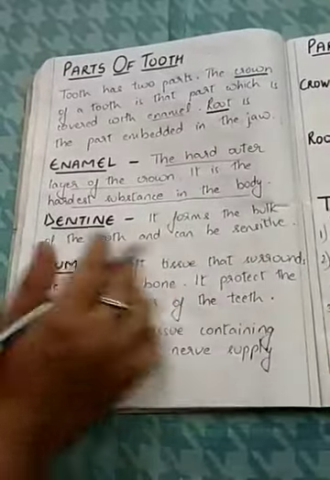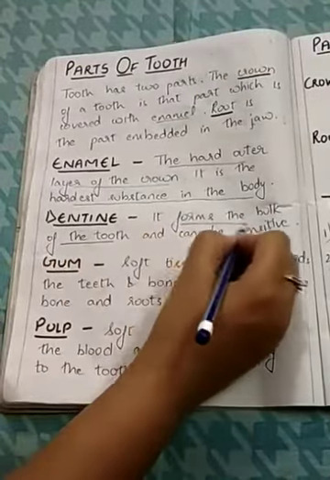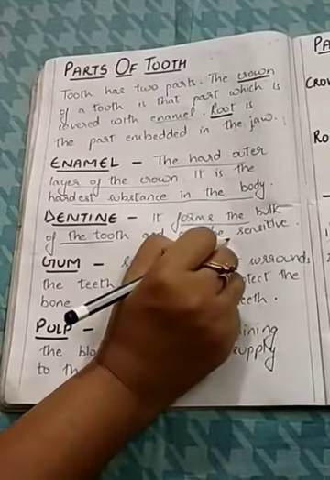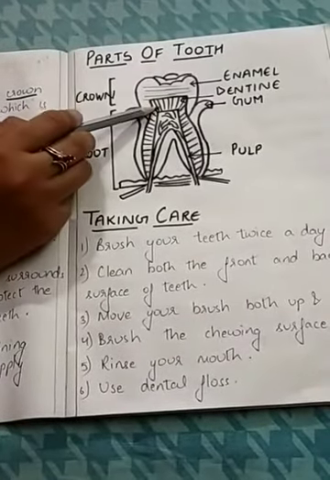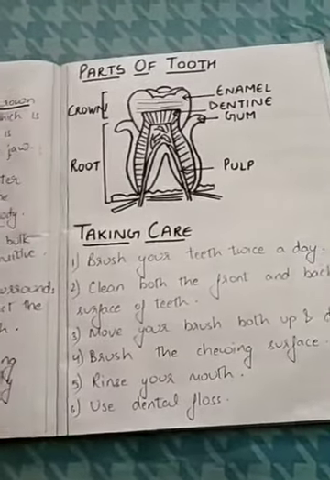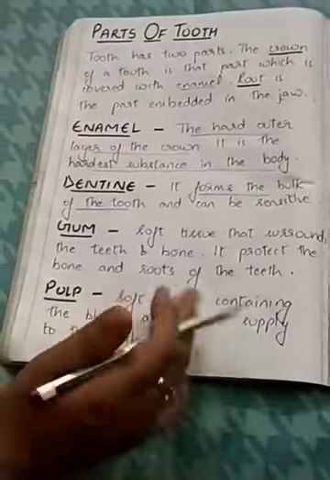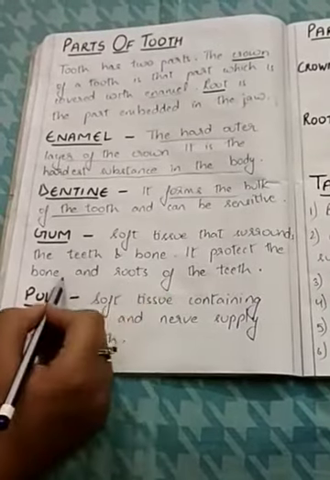see. Next, dentine. Dentine forms the bulk of the tooth, and it can be very sensitive. Dentine is placed under the enamel part, and it forms the bulk of the tooth, and it can be very sensitive also. Next, gum. Soft tissue that surrounds the teeth and bone, and it protects the bone and roots of